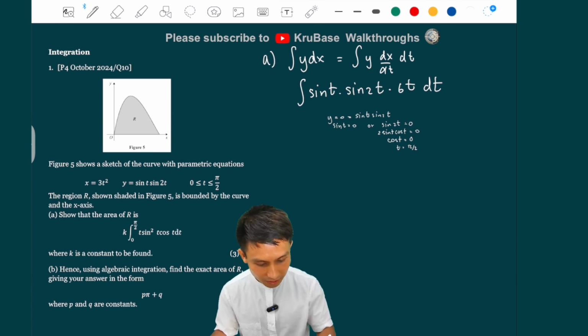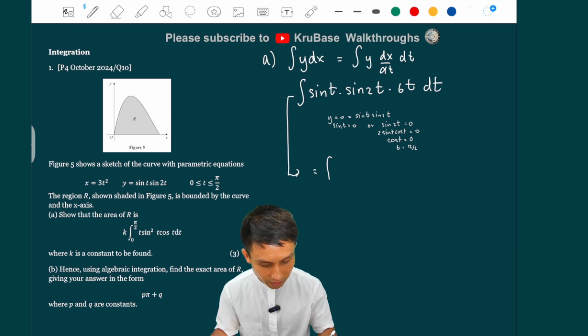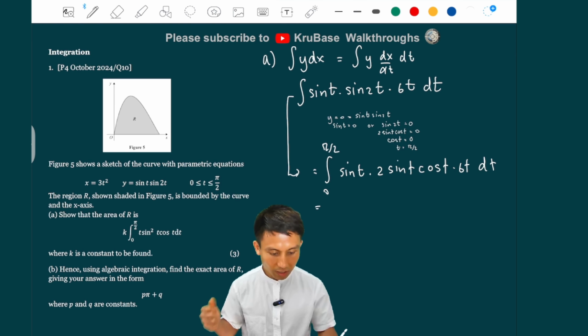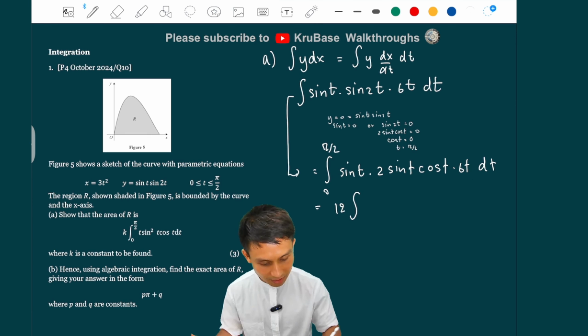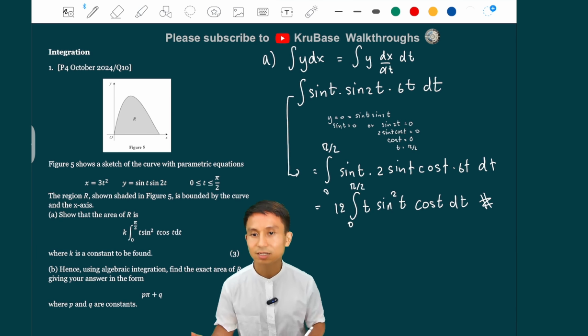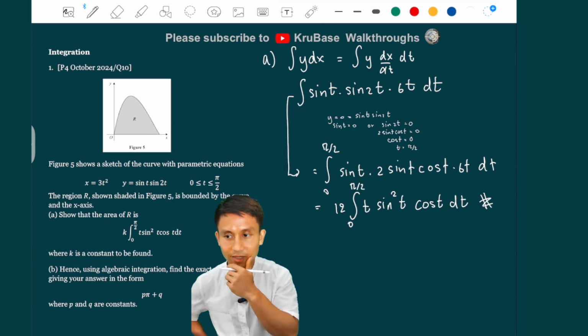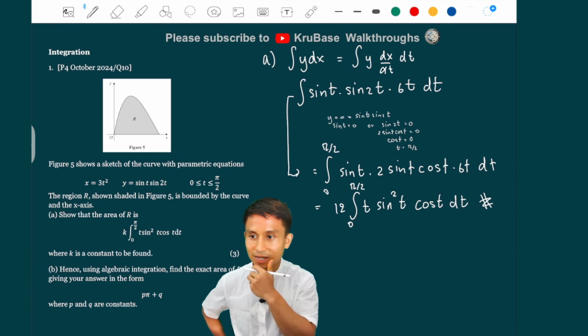So that is going to be this one, go down here to the integral of sine t, sine t cos t, 6t dt, 0 to pi over 2. And so if we simplify this, 6 times 2 is 12. I'm going to bring 12 out. And then there is a t in front, because from this t here, and then sine is squared, and then cos t is just a single one there, and just limits. So this step should be fine for most of you guys. And that is done for part A as required.